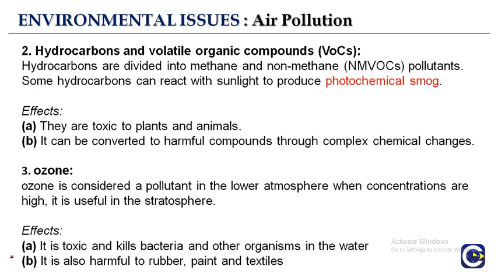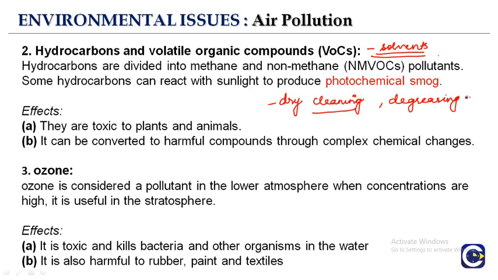Second is hydrocarbons and volatile organic compounds. These hydrocarbons include a variety of organic compounds used as solvents. These solvents are used in industrial processes, like dry cleaning, degreasing, etc. Hydrocarbons are divided into methane and non-methane pollutants. So they can be classified into methane and non-methane pollutants or NMVOCs.